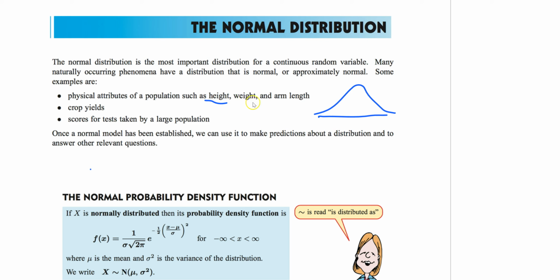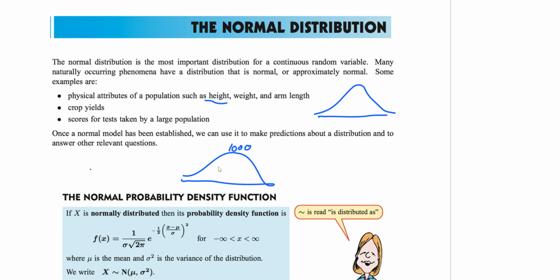Most things in life fall into that. Same thing with weight, right? Most people are kind of average, with few people super high in the extreme, or super low on the other side. Arm length, crop fields, test scores, like SAT tests. The average score for most people on the new SAT is about 1,000. You get a few people who score a perfect score over here or get close to it, and you have a few on the bottom who score really low. But that's what normal distribution is.